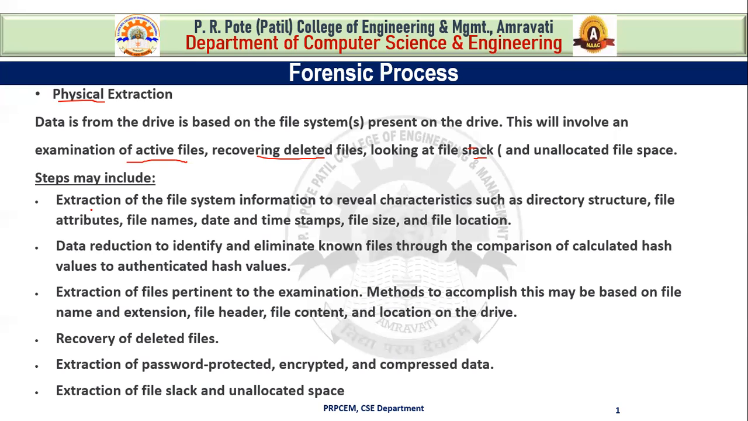So during the second step, we do data reduction to identify and eliminate known files, through the comparison of calculated hash values. Now what is a hash value? I think you learned in your networking subject that the hash code of data is generated, and this hash code is appended to the original data, and both are transmitted over the network to protect that data. So these are hash values.